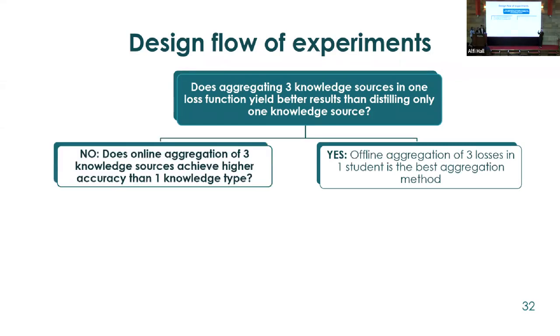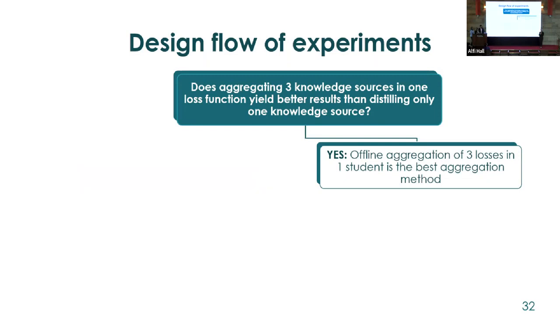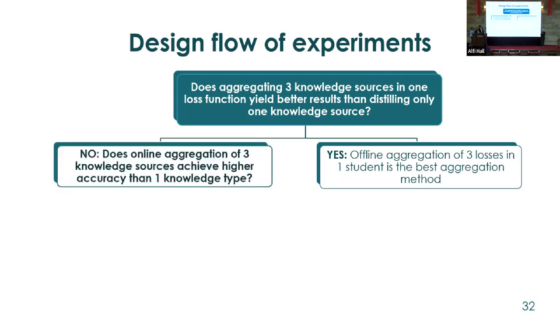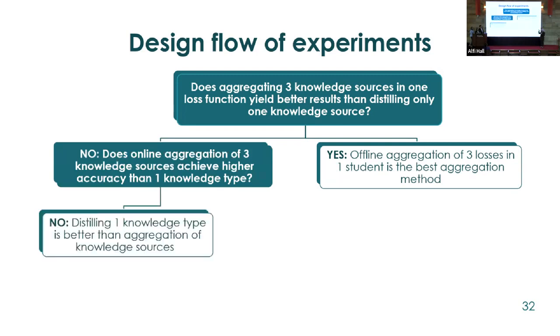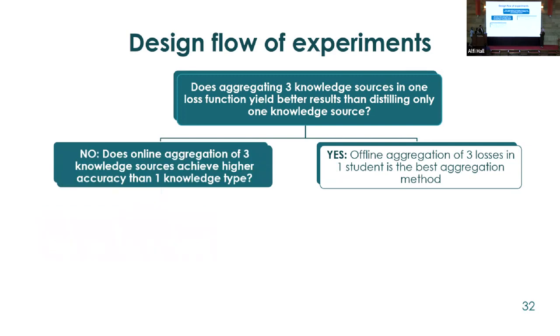If the answer was yes, that means our hypothesis was originally verified, that only the offline aggregation of the 3 knowledge sources produces already better results, and we wouldn't need any further experimentation. But if the answer was no, then we have to alter our aggregation method itself and try the online learning instead of the offline learning technique. And at this point, we found the answer to be no. So we went in the direction of online learning.